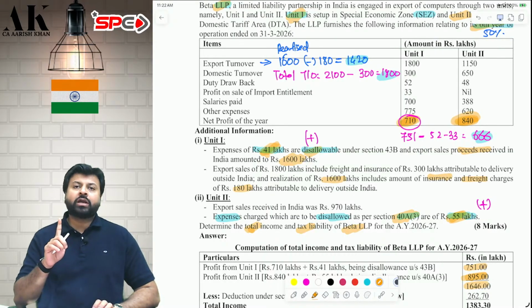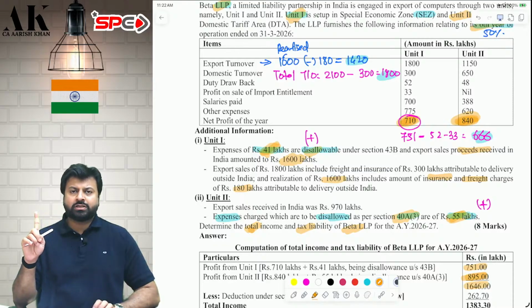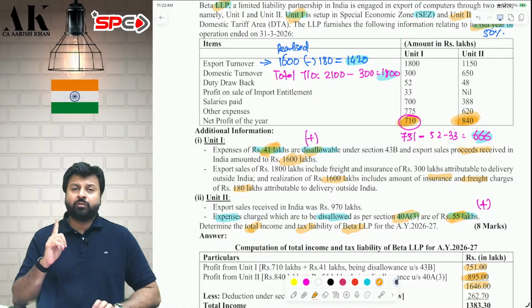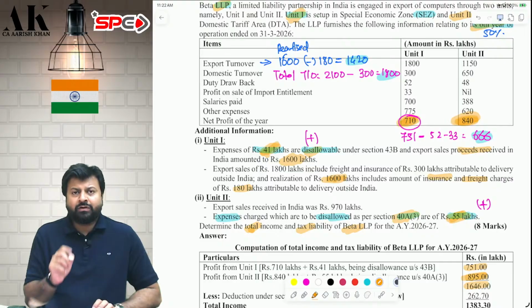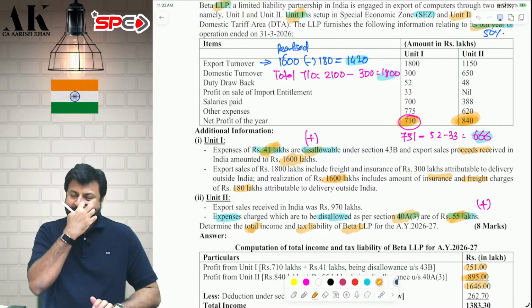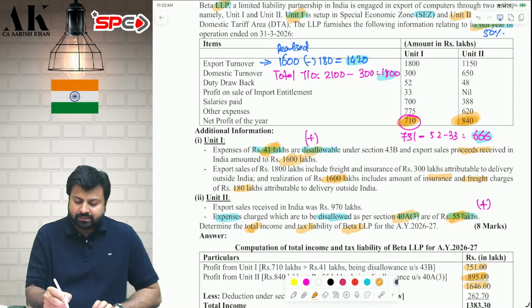In export turnover, you cannot take insurance, freight and telecommunication charges and other charges. The export turnover has to be FOB price, free on board price. It cannot be CIF. Therefore, your export turnover first of all will only include the realized amount, that is 1600. From that also reduce expenses. So expenses are 180. Therefore, export turnover is ultimately 1420.